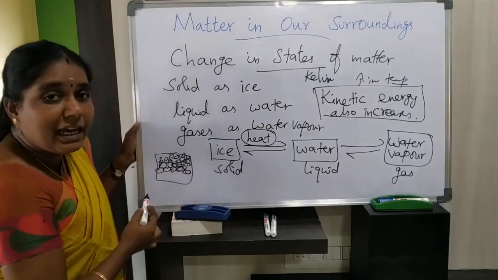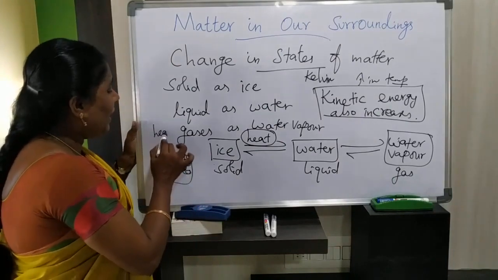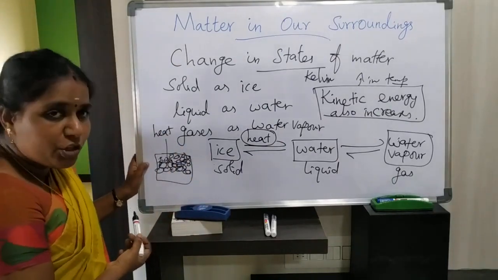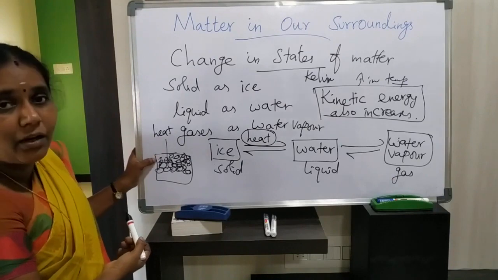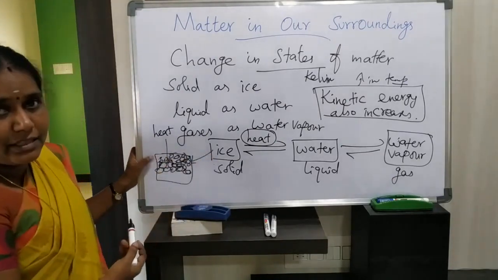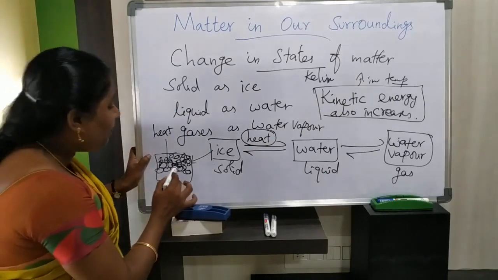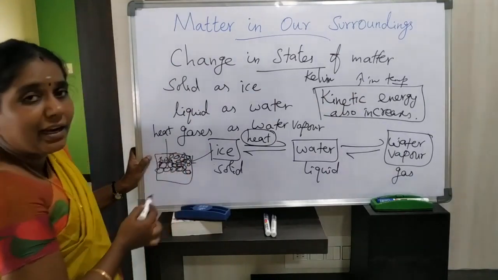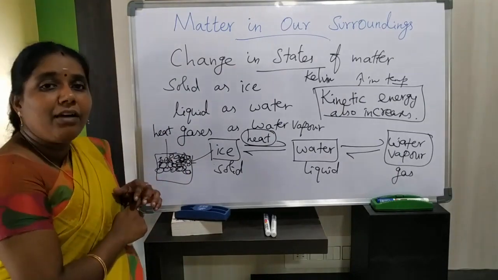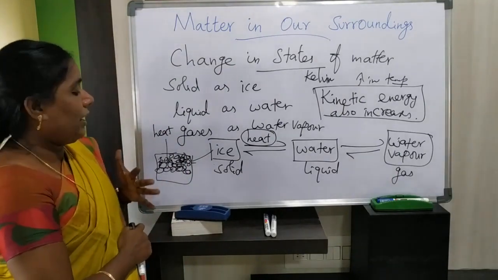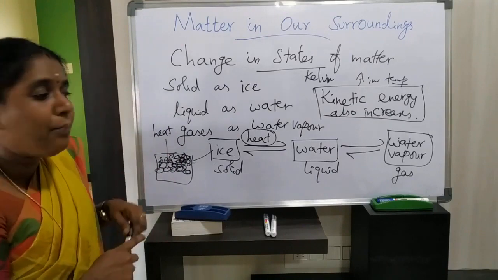In this closely packed arrangement, what happens when we are applying a large amount of heat? When we apply a large amount of heat, that heat is supplied to the particles. That heat energy is taken by this ice particle, and due to this extra heat, the force of attraction between the particles is affected. See, between one particle and another we have some force of attraction. You know very well already, in solids the force of attraction is very high, isn't it? So the force of attraction between the particles is overcome due to heat.